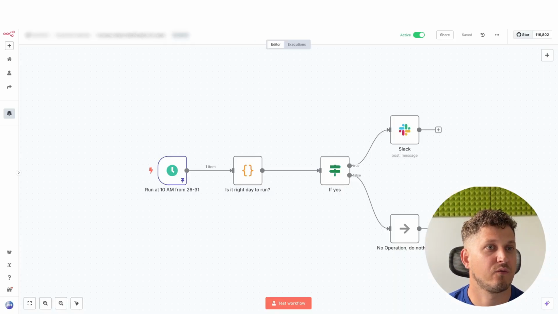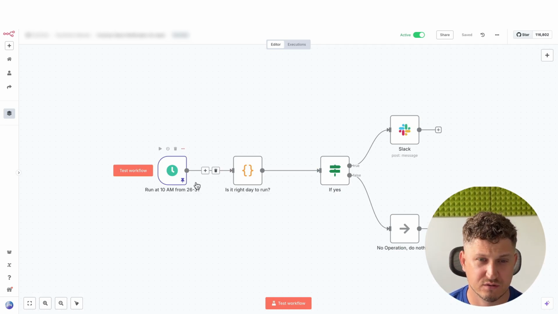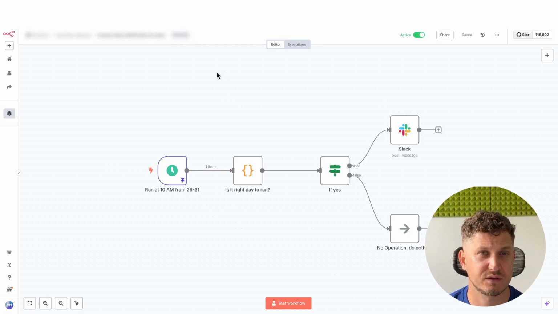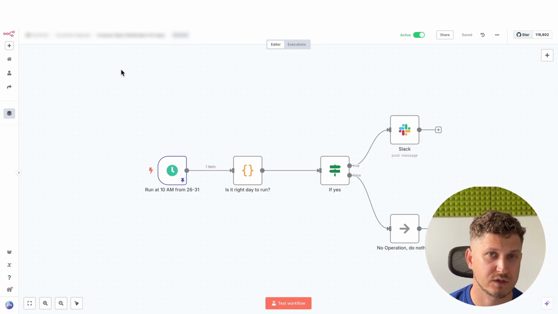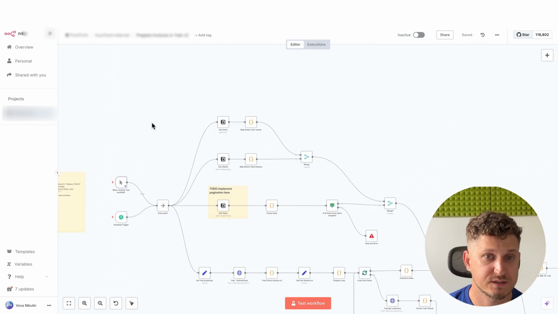Alright, so for the beginning, we have a very simple and basic workflow which just runs at the end of the month, reminding team members that they should actualize their tasks and the time they spent on it, which they do in Notion. So here we have a much more complex workflow.